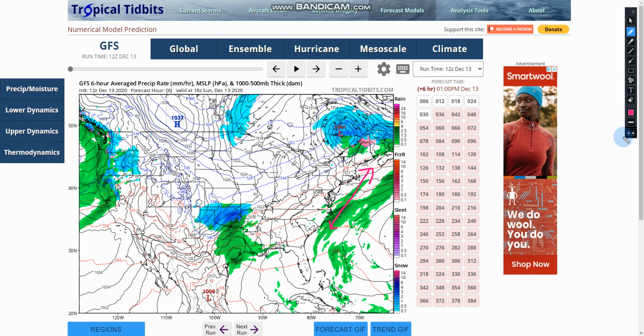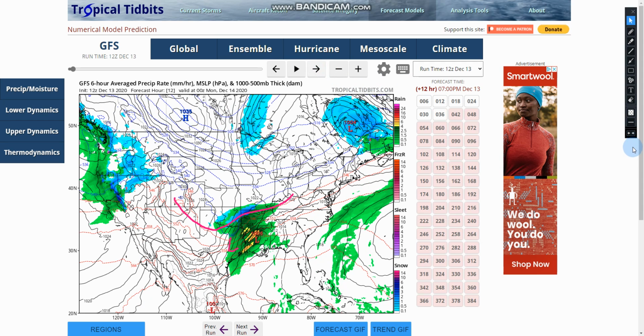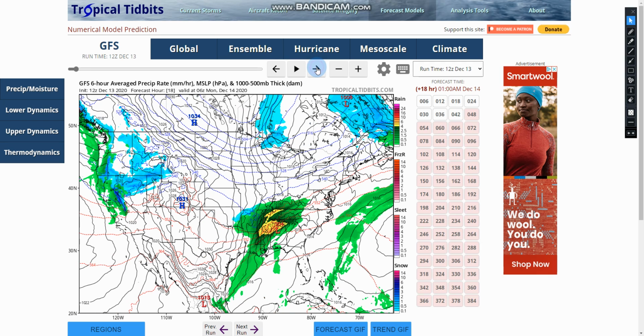If we take a look at Winter Storm Flynn right now, that is affecting the south, you see you have cold air to the north of this low system, and then you have approximately the storm in that area. But if you transfer to the next slide here, you can see that the storm is on the border of Mississippi and Louisiana, and you can see that since it's going to be a lot less cold air at this time, there's going to be not as much snow around. You have snow changing to rain in parts of Oklahoma, Texas, and parts of Arkansas. And then the next slide, it's pretty much all gone, the snow, except for the very back of the storm.